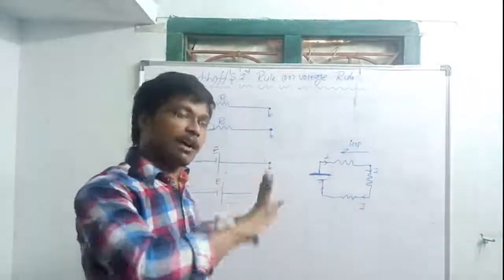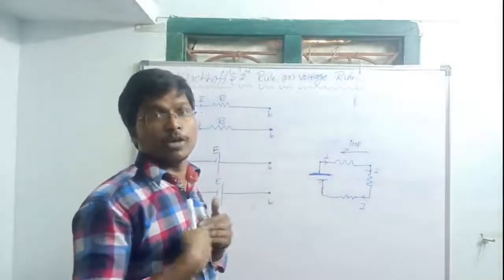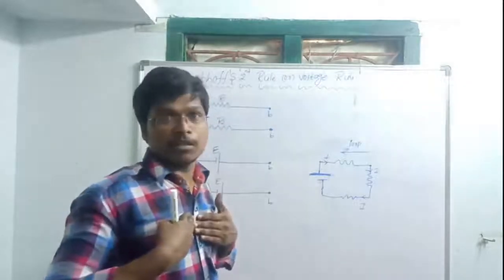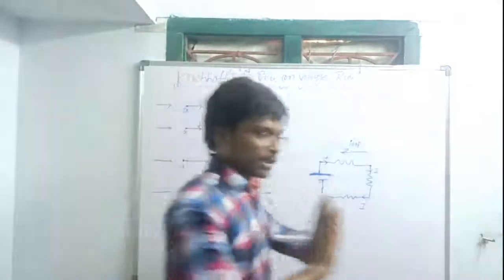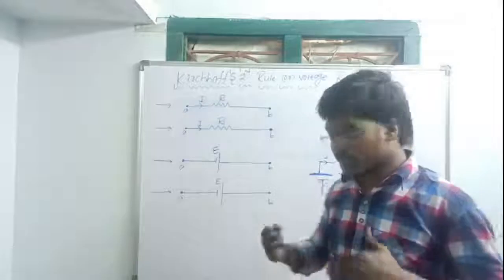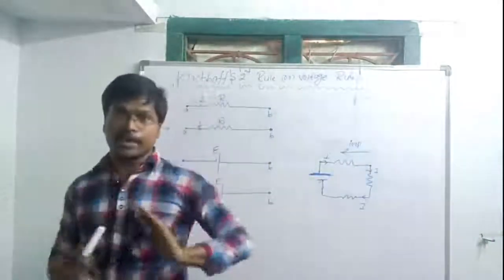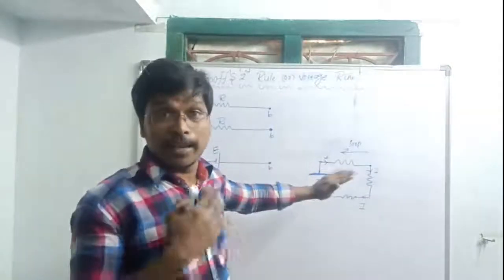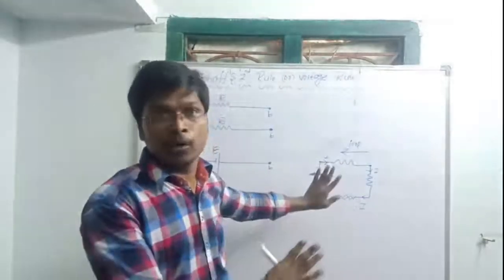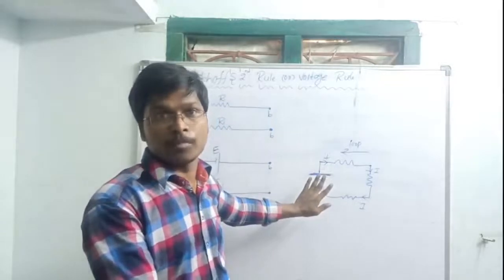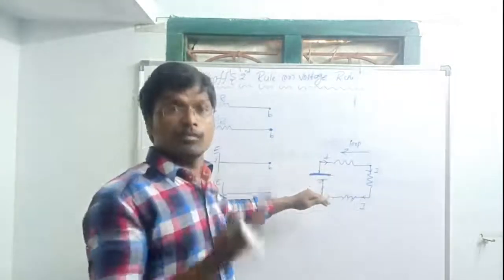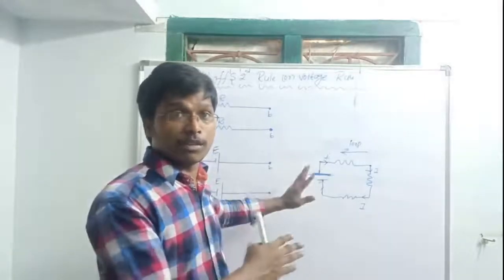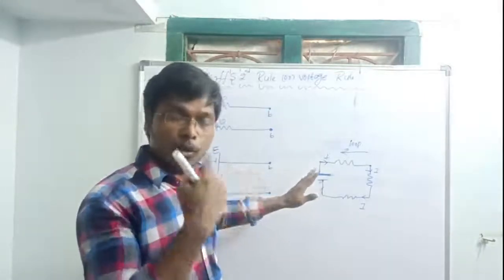The current direction is already given in the circuit, and we can't change it. But the loop direction is our wish. If I move in this direction, this is the loop direction; otherwise, if I move in the other direction, that is the loop direction. The circuit does not give the loop direction; we make the direction of the circuit the direction of the loop. Loop is nothing but a circuit.